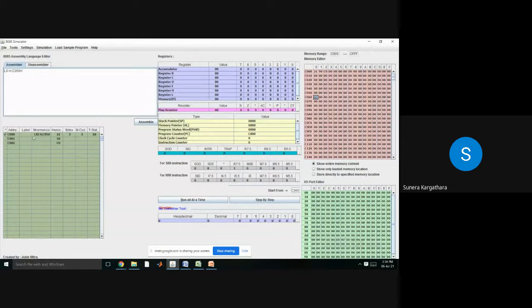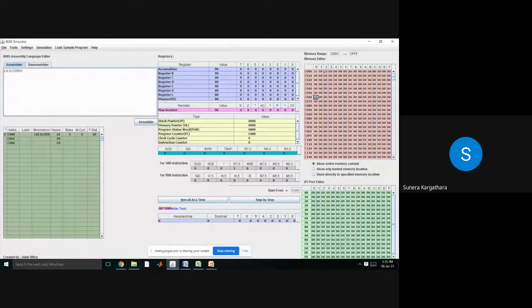So if you want to load your HL pair with a 16-bit number, first there is the code of LXI H, which is 21. Now on the next memory location the data is stored, which is the lower order byte. As we know, a 16-bit number cannot be stored directly in one memory location.